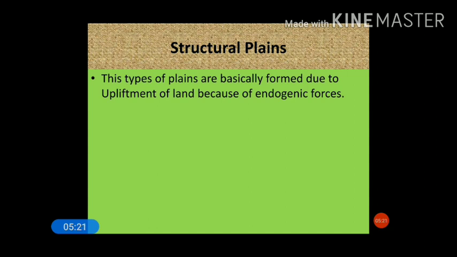Now what are endogenic forces? Endogenic forces are the forces that develop within the earth, or below the earth's surface, you can say.